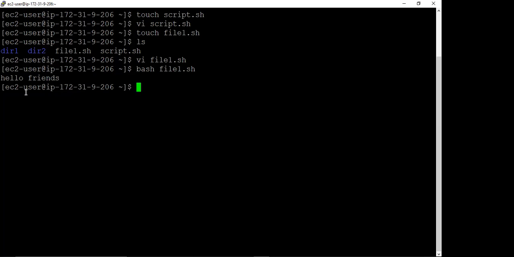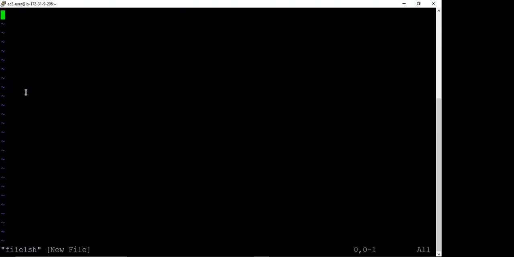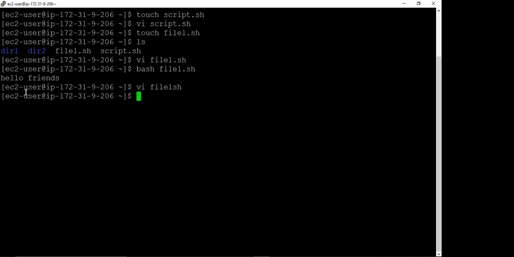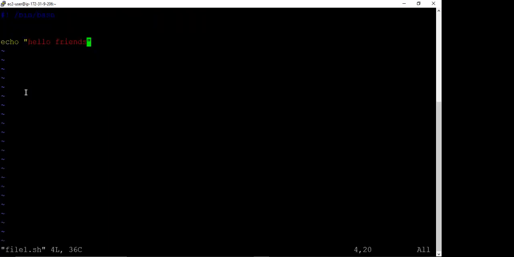Suppose the next part is comment. Again we move to this file1.sh, and suppose we want to put a comment, because we have n number of commands there.